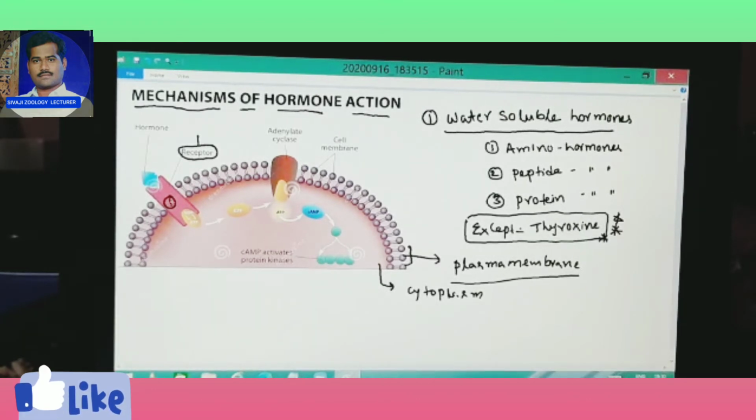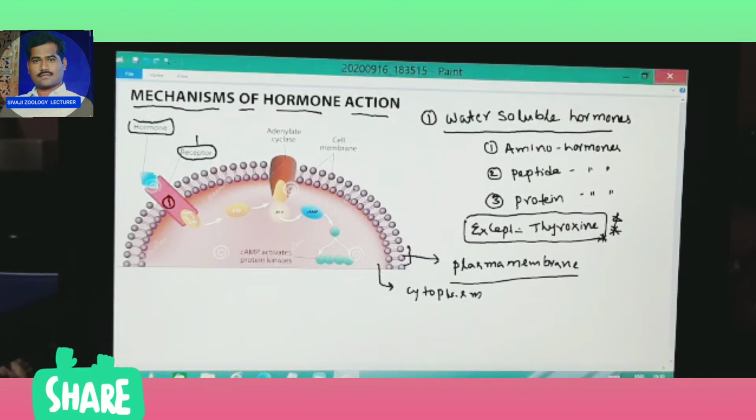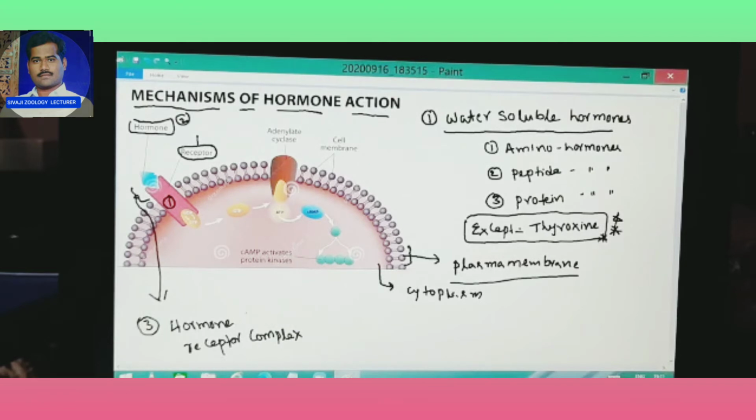The second one is this hormone. A specific hormone reacts with a specific receptor. Then both together, hormone plus receptor, are called what? The third one, hormone receptor complex. Hormone receptor complex, third one.